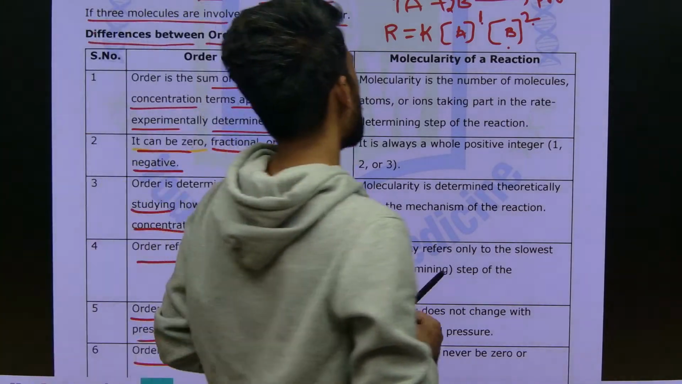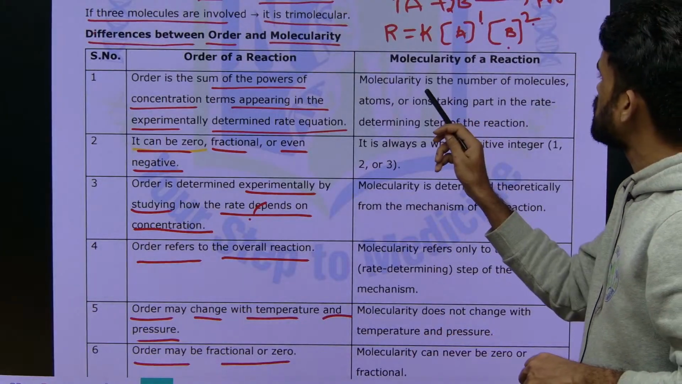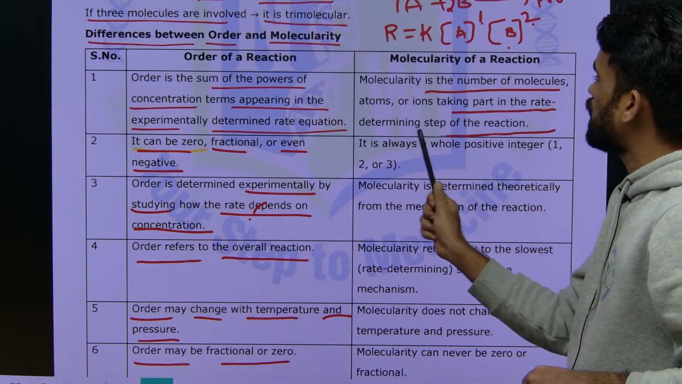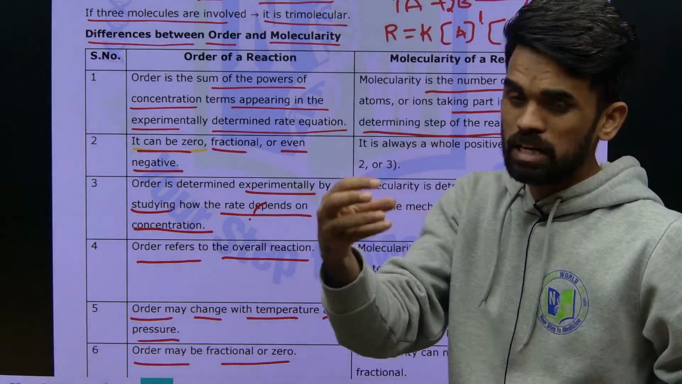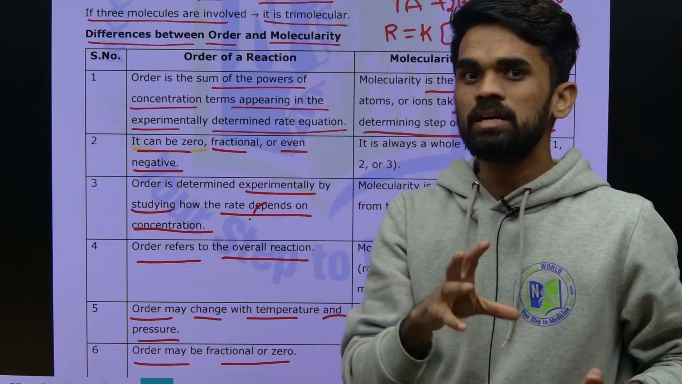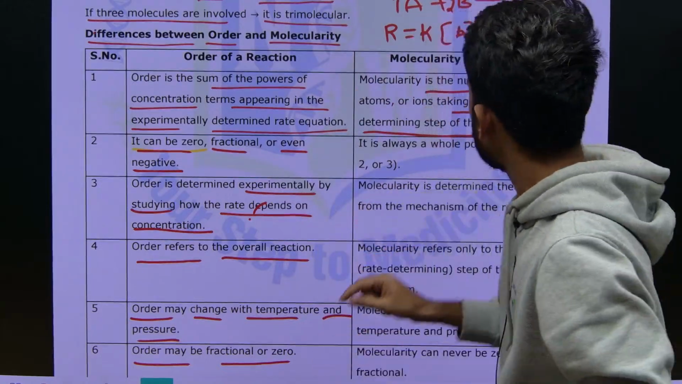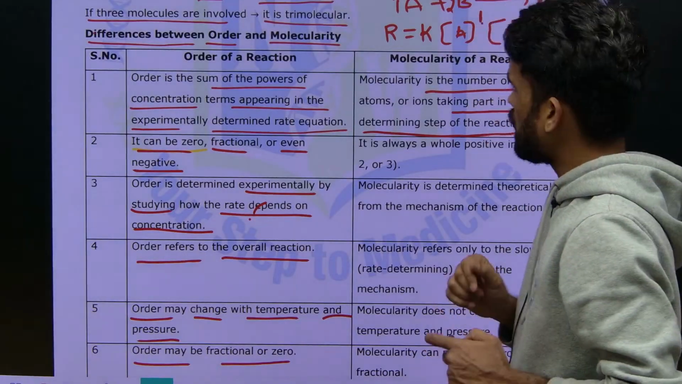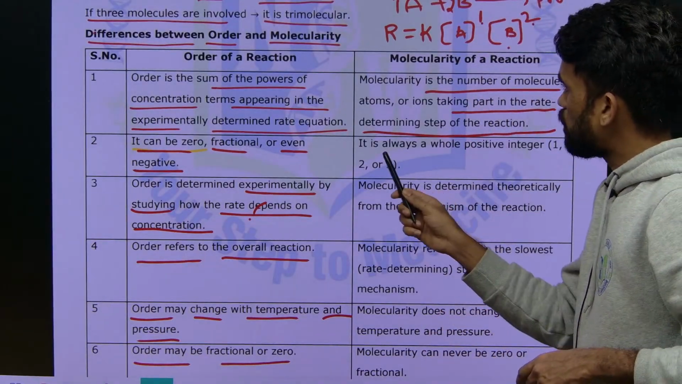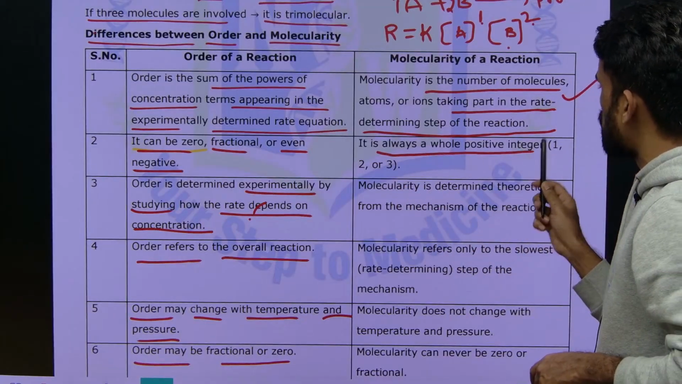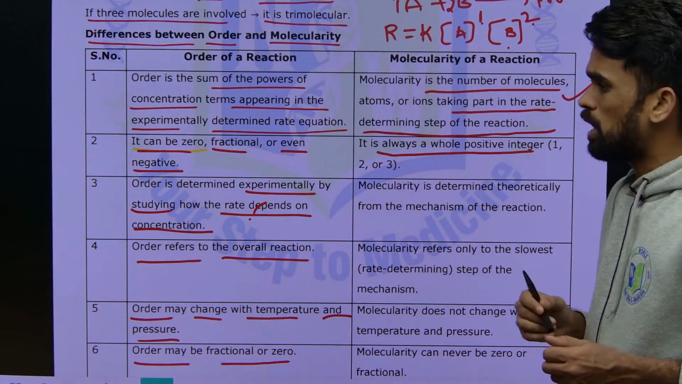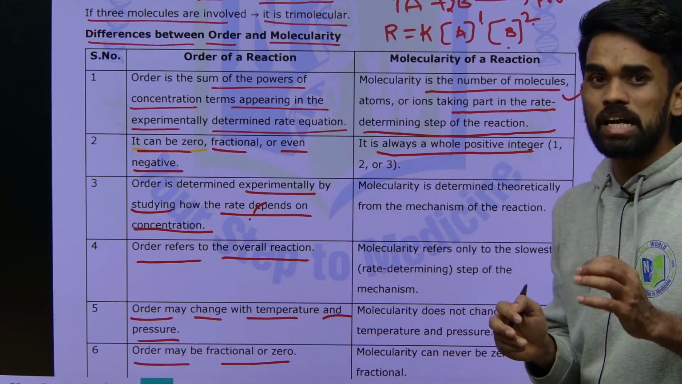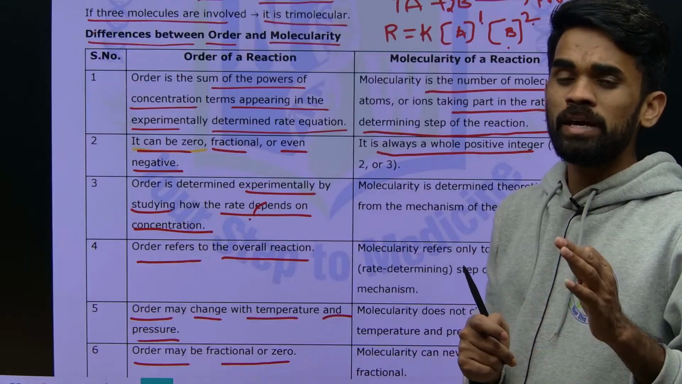Now just compare with molecularity. Molecularity is the number of molecules or atoms that are taking part in the rate determining step. So the number of reactant molecules involved in the rate determining step is considered its molecularity. Next, molecularity of a reaction is always a whole number. It will always be a positive value, like 1, 2, 3, 4, but it cannot be 0 and it cannot be negative.